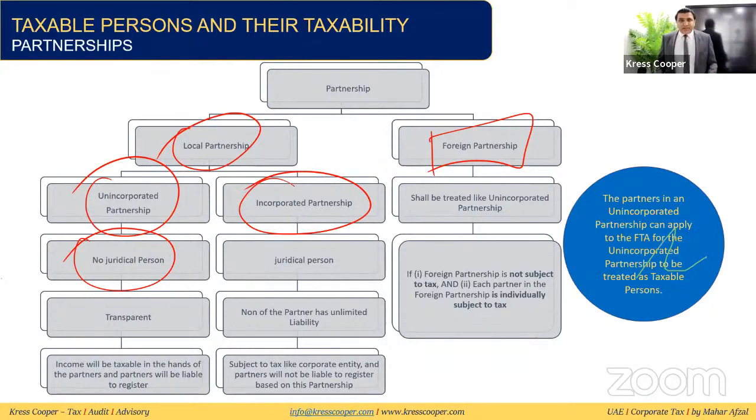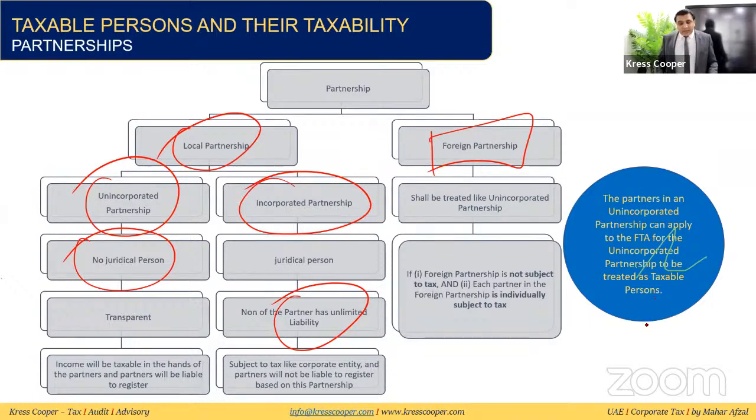But if this partnership is an incorporated partnership, then it will be considered a juridical person. We have already discussed the definition of juridical person. None of the partners will have unlimited liability, and this is a juridical person. The incorporated partnership will be considered like a company, and the partnership itself will be subject to tax.